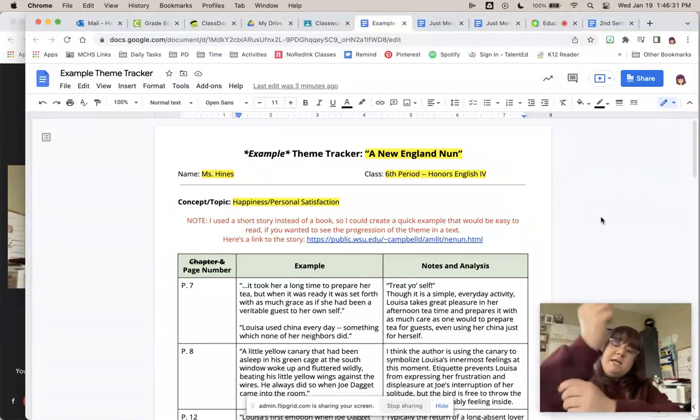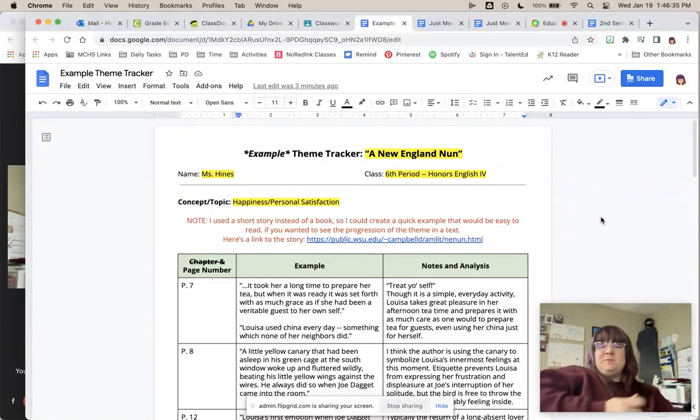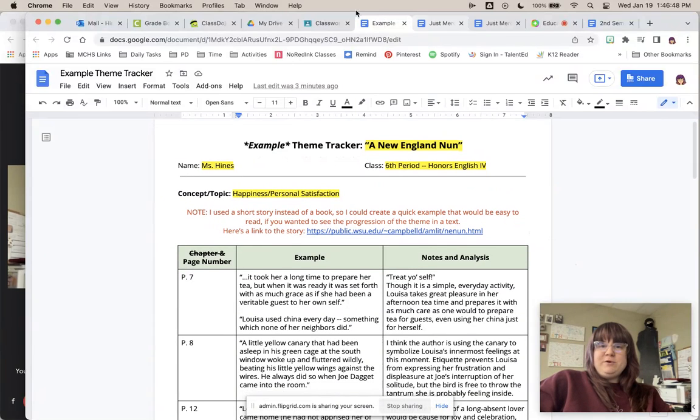Also, A New England Nun is where this tattoo came from. Some of you have asked what it means. It's a symbol from this story. It's actually, I think, one of my entries on this theme statement. But yeah, I have a yellow canary tattoo because of the story. But there you go. There's an example of a theme tracker.